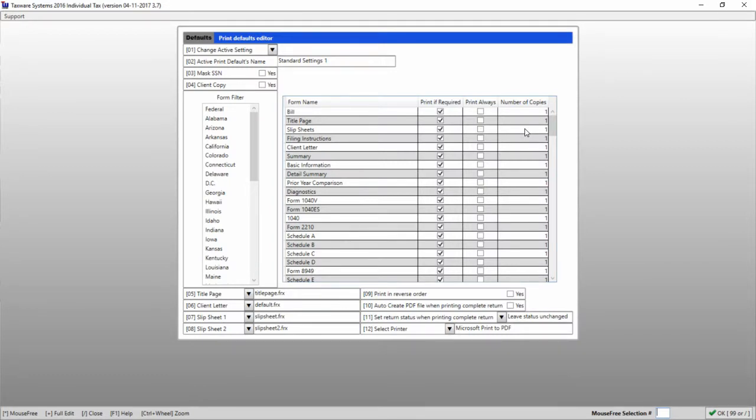You can change your active print profile by clicking on line 1 and choosing a different setting. By default, there's only one setting, but you can create multiples by clicking Create New Settings. If we go back to line 1, you can see now there's 2.